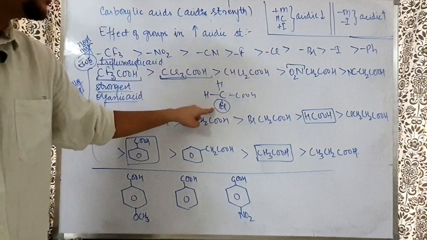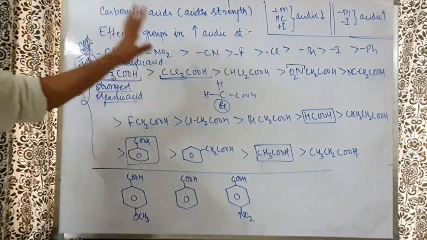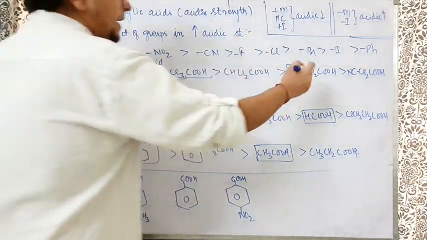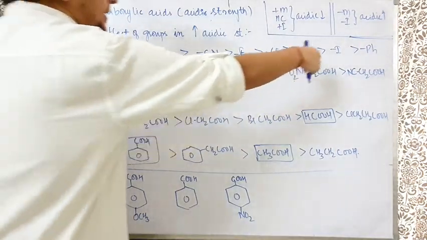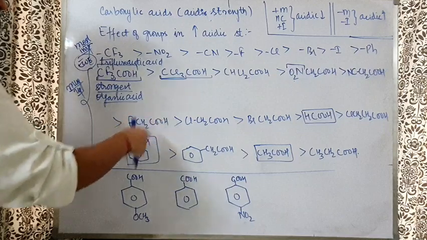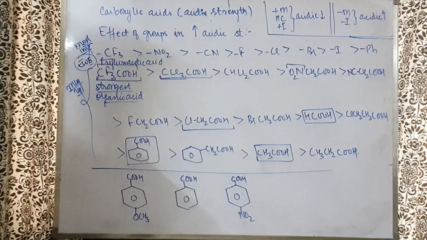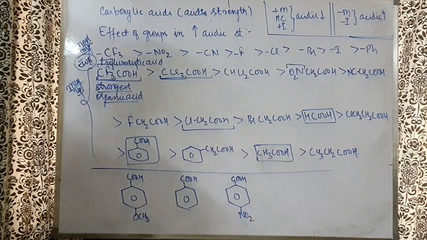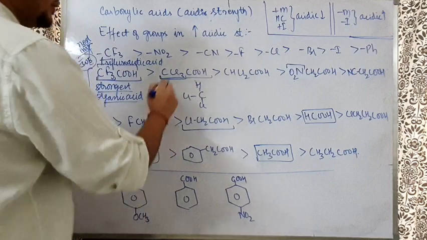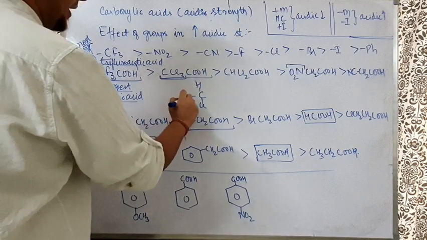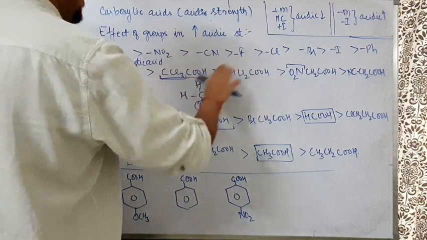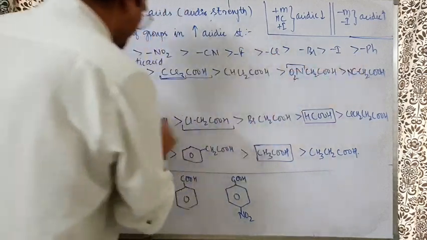Before this Cl comes here, fluorine, CN, NO2, CF3, these people have to come. And CF3 already we have taken once close to COOH. So what we are doing now, dekho, we are taking NO2, then CH2COOH, then we are taking CN, then CH2COOH, then we are taking fluorine, then CH2COOH, and then came chlorine, CH2COOH. Badhiya kaam? I think you understood that I firstly took from here, you can start with trichloroacetic acid, then I replace this with one hydrogen. Then I want to replace with another hydrogen, but this group Cl will come here. Before this Cl, NO2, CN, F have to come. So bhaiya, clear cut this order we got here.